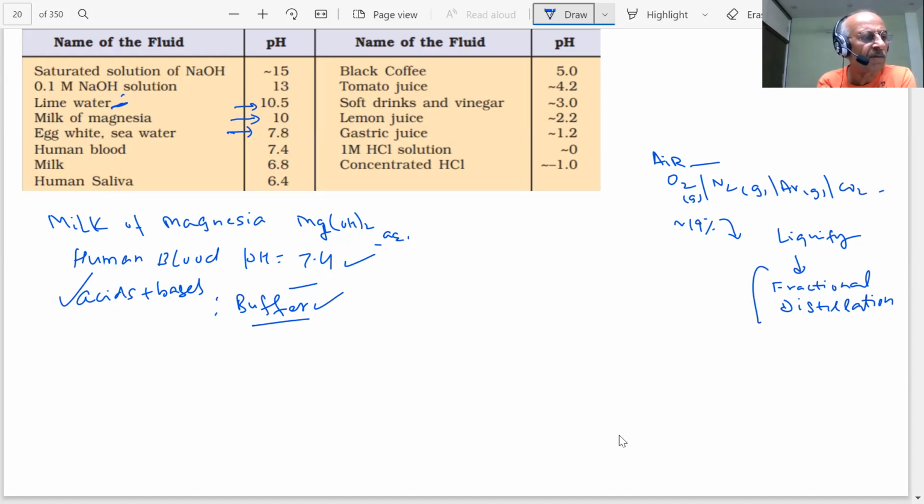And see, if I have to carry oxygen gas, it won't be possible as a gas. Will it be possible to transport oxygen gas? Everything requires thinking. Just thinking, what we are learning, everything will be used somewhere. Can you transport oxygen gas? My question is this.